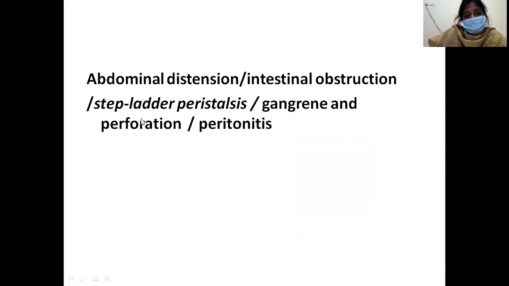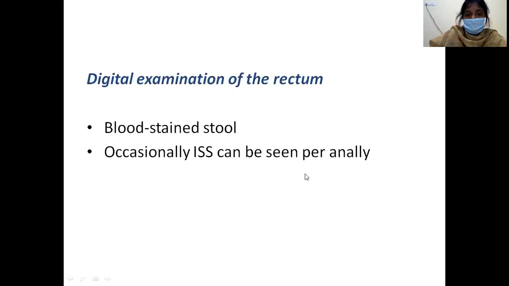As the intussusception progresses, the child will have symptoms like vomiting, abdominal distension, intestinal obstruction, and peristalsis like stepladder peristalsis. If it is not treated, it may end up with gangrene and perforation, which leads to generalized peritonitis. Meanwhile, the patient will have systemic symptoms like dehydration, confusion, and lethargy. All these are associated with the intestinal obstruction.